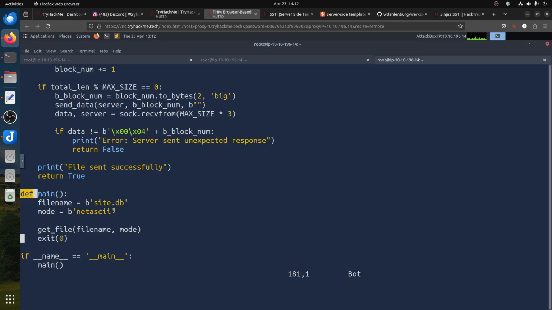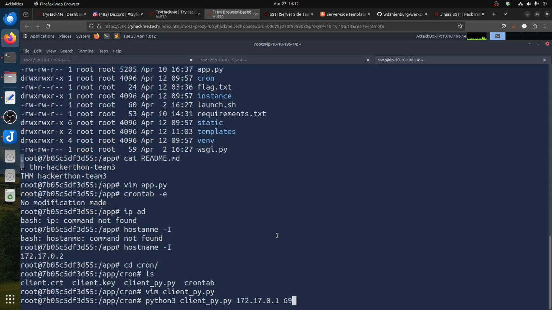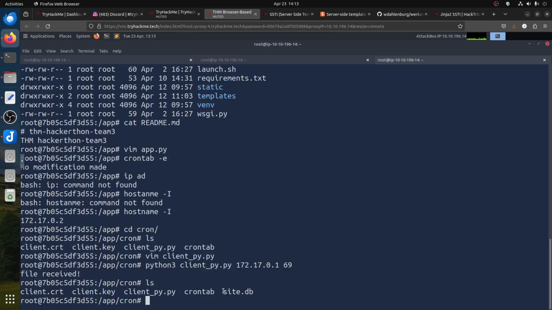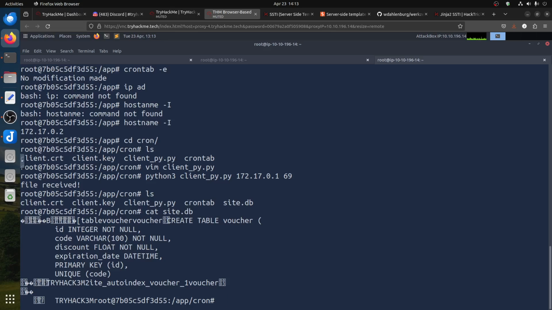Then you have the main function of Python, and main only calls get_file, it is not calling put_file. So the first thing you can always do is just see what it is doing. If I run python client, he says file received. What file was received? This is the file we received, site.db. If I cat site.db, it shows an ID, integer, name, and the voucher. Remember, that's the TryHackMe one we did before.